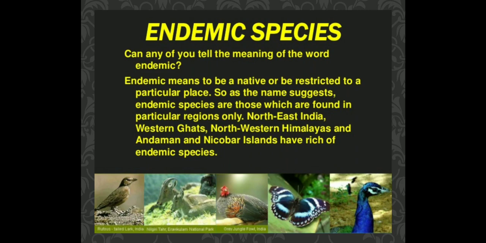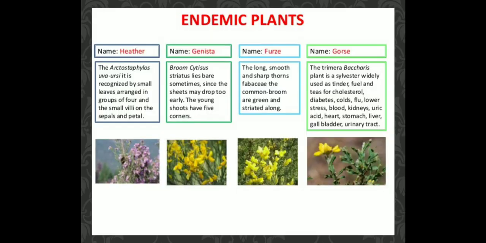Next is endemic species. These are those species of plants and animals which are found exclusively in a particular area, such as the giant squirrel, sal, and wild mango, which are examples of endemic flora of the Pachmarhi Biosphere Reserve. Bison, Indian giant squirrel, and flying squirrel are endemic fauna of these areas.